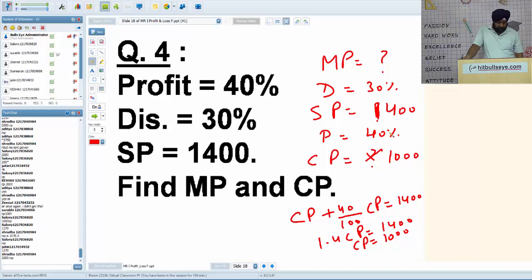I hope you should. Yes, Shraddha, you are absolutely right. It's 2000. You got it now. Yes, Jatin, please check it. Should I explain? Yes, Jatin, what is the answer of mark price? Aditya, Keshav. Exactly.